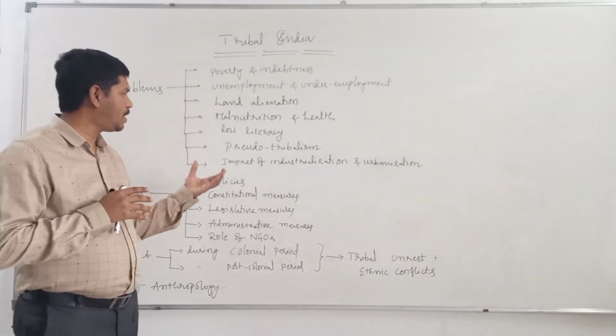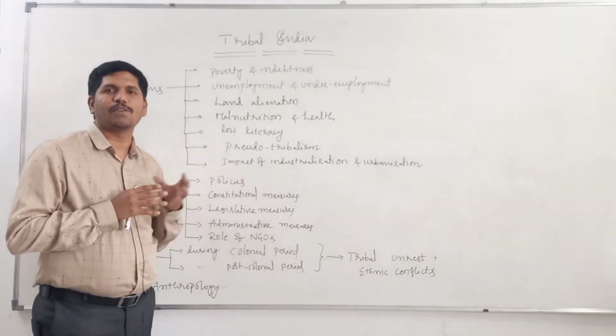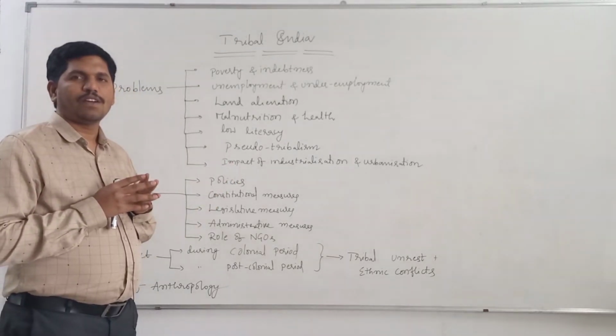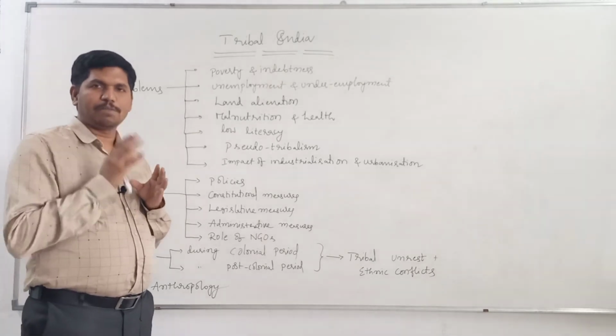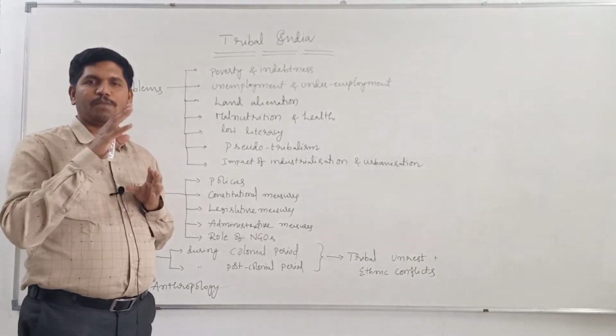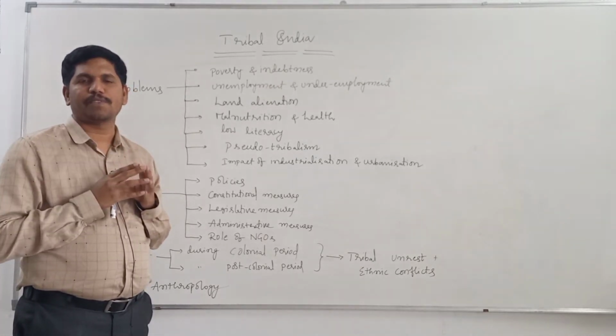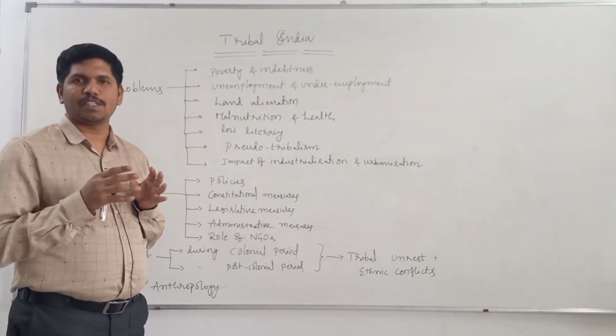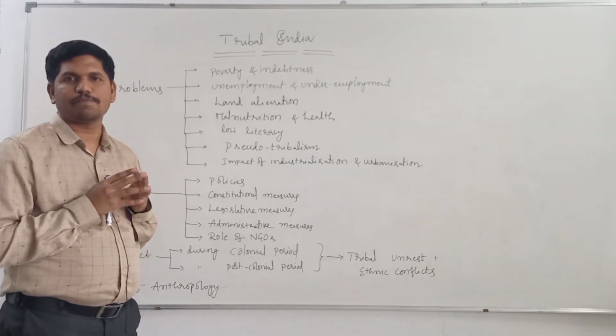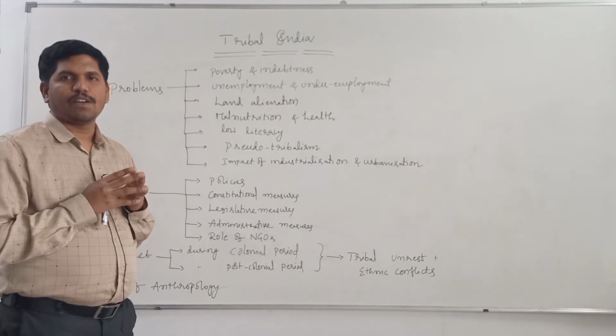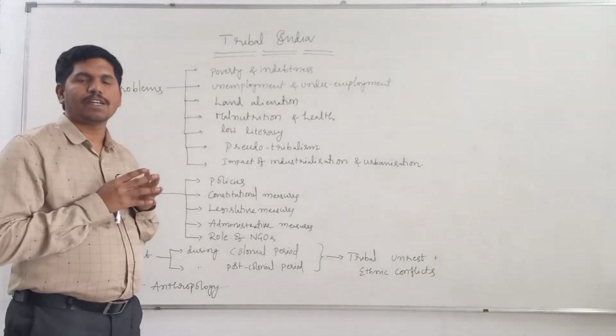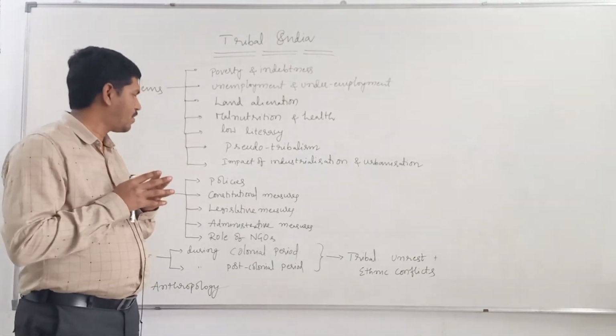That's why we'll study the policies followed by different governments. During the British period, the British government followed one type of policy. After independence, we followed another type of policy. So what are the policies followed by different governments?